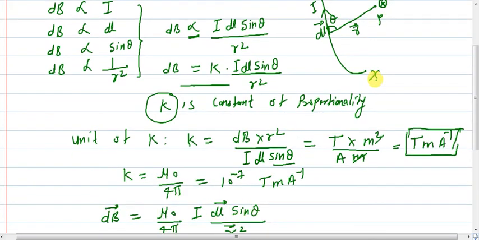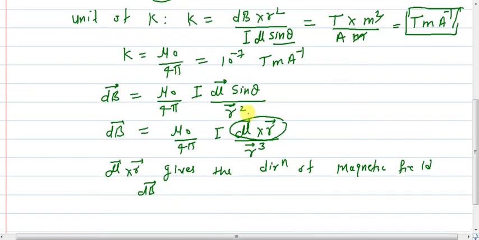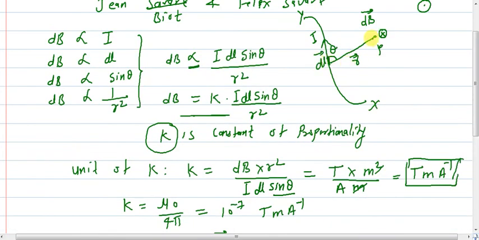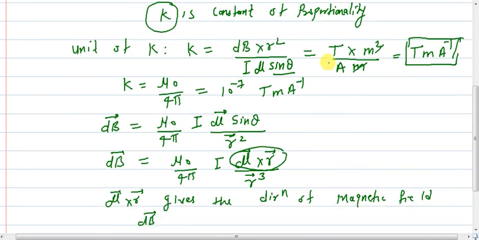Now what is this mu naught? Mu naught is permeability, the permeability of free space or of a medium. What is the medium between this point and this current element dl? So it depends on the medium. That is what is called the permeability of the medium.